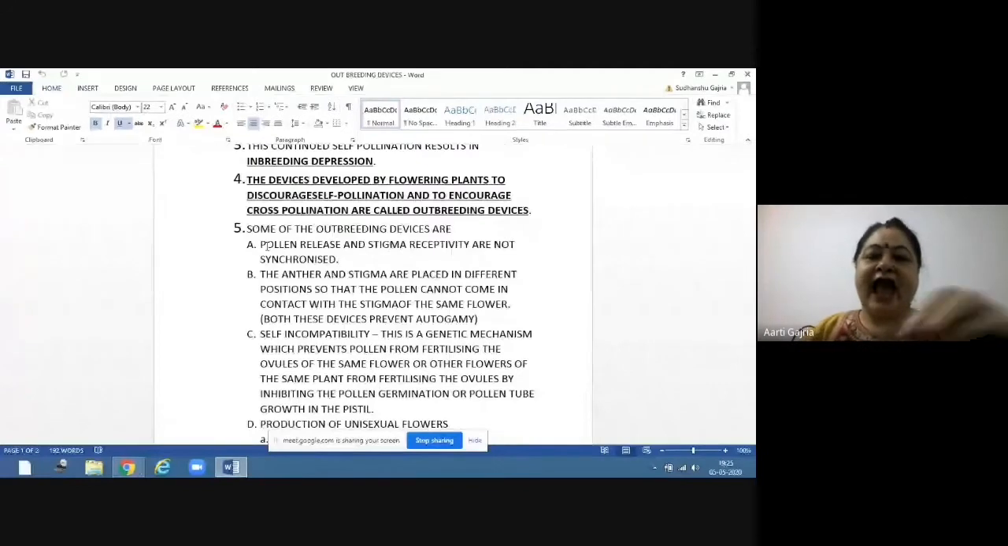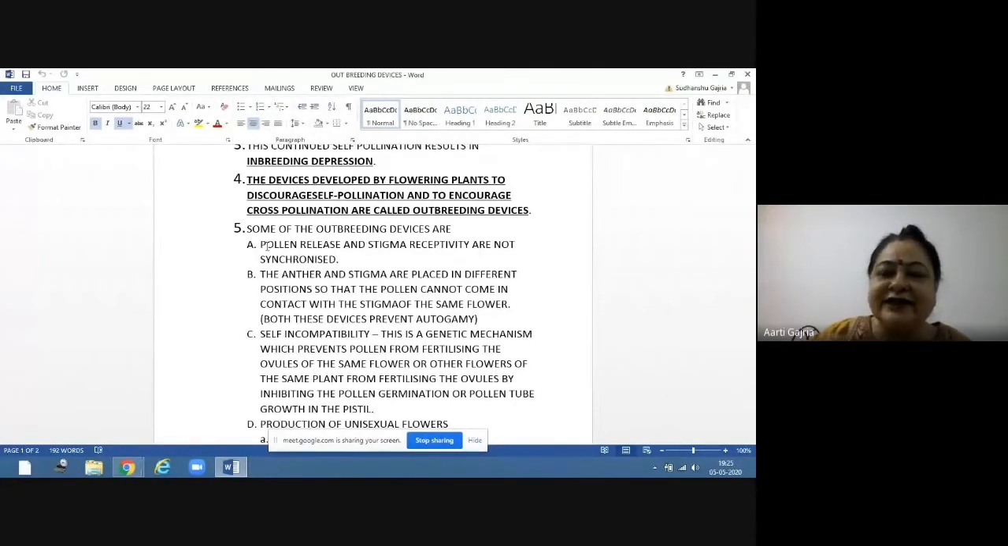So pollen release and stigma receptivity should be at the same time for self-pollination. But if they are not at the same time, then the pollen is released early or the stigma is receptive early. So when they are not synchronized, there is cross pollination. The probability is of cross pollination, and this is how nature is ensuring cross pollination. So this is the first outbreeding device.